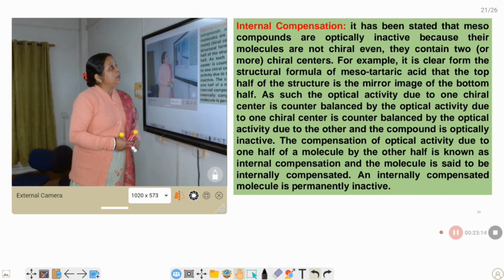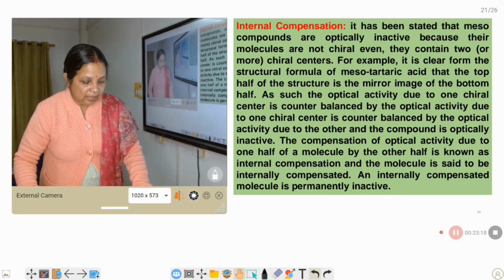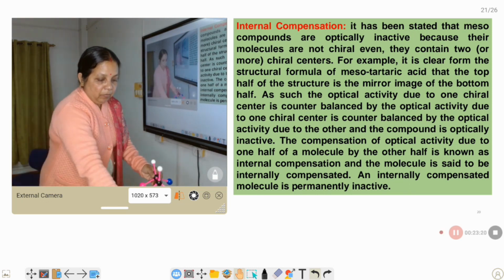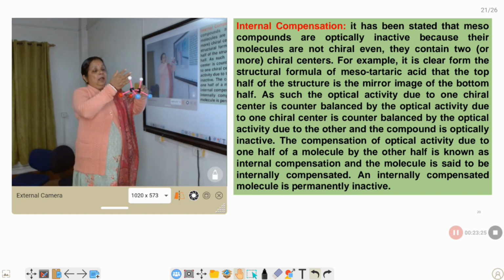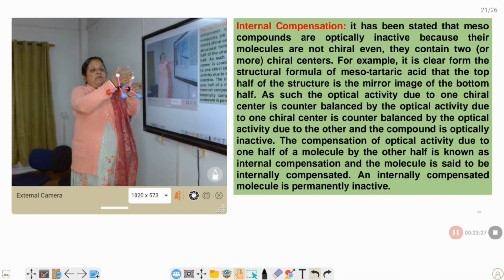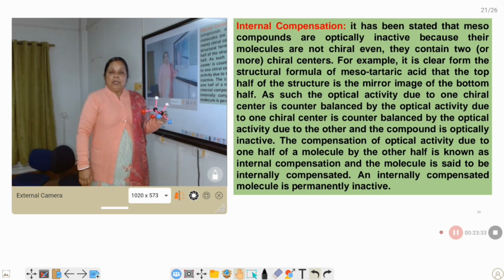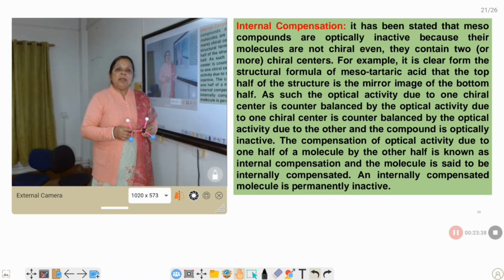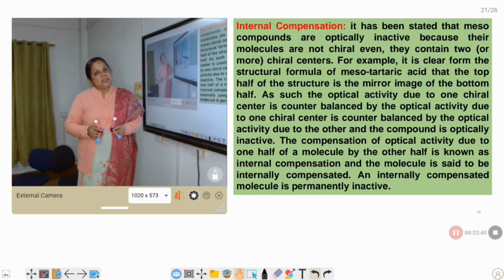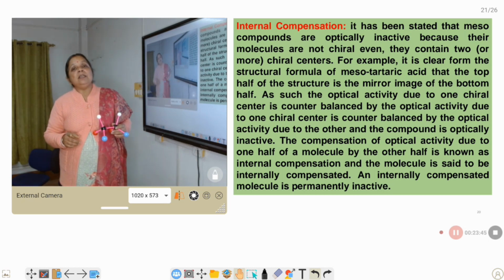Now we come to internal compensation. This compound is the meso compound. If I take one mirror, this is the mirror image of this one. When we take the optical rotation of any compound and its mirror image, their optical rotation values are the same but opposite in sign.